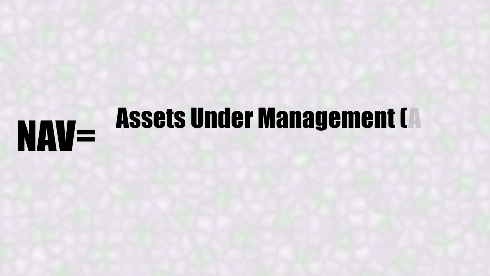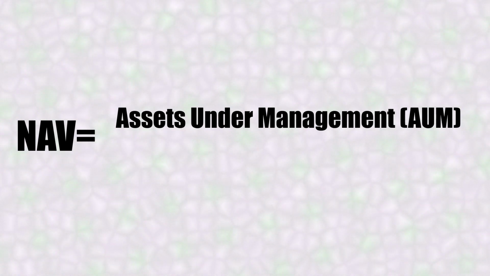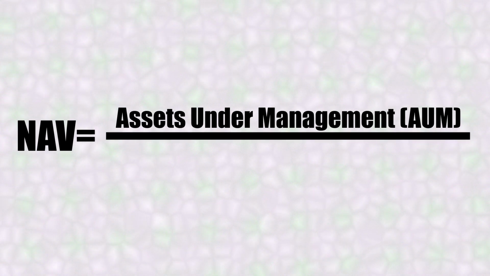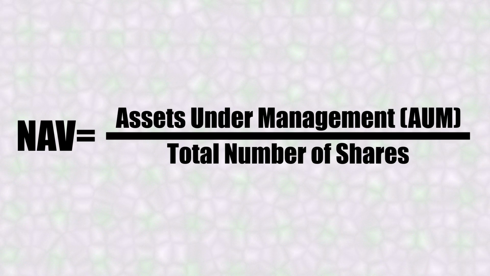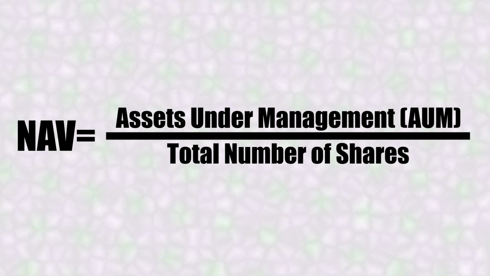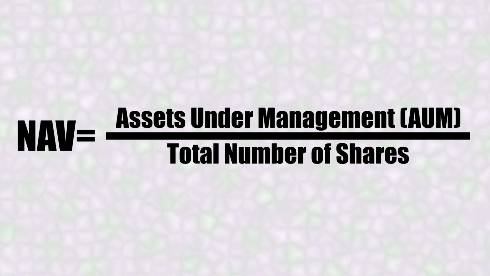The formula for NAV, again, is the assets in the account, the total assets under management, or AUM, divided by the number of equal claims, the number of shares of the portfolio. It only changes when the assets in the account increase or decrease in value, not when shareholders are buying or selling shares.